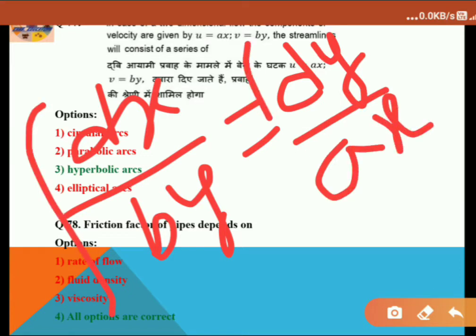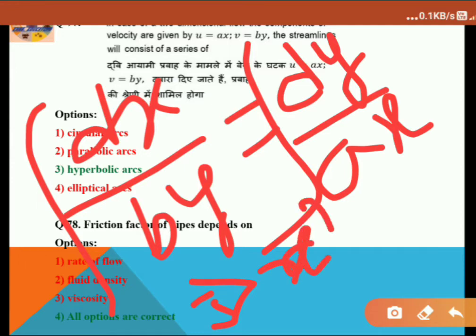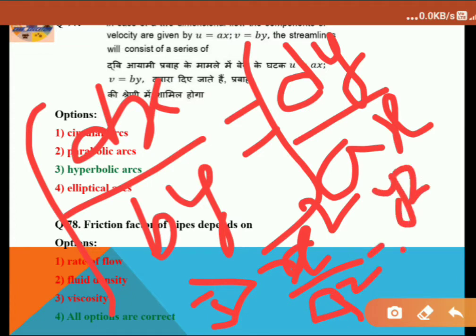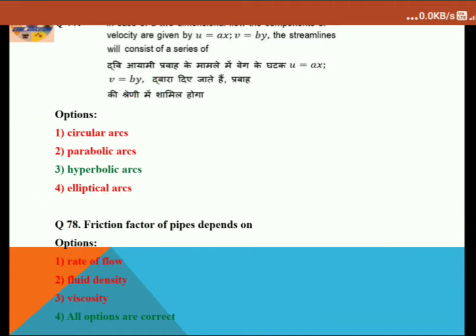Simply integrate it and solve the integration. You will find the ultimate answer as x square divided by a square minus y square divided by b square equals constant c. That is the equation of a hyperbolic arc. So option 3 is the correct answer here.